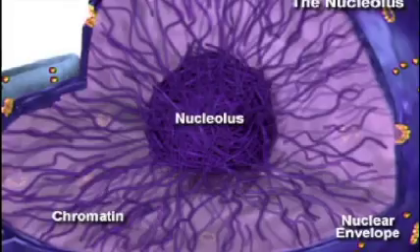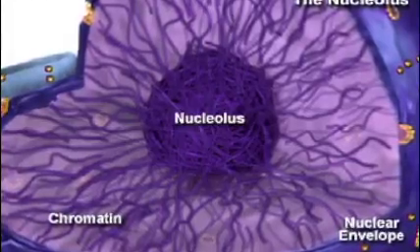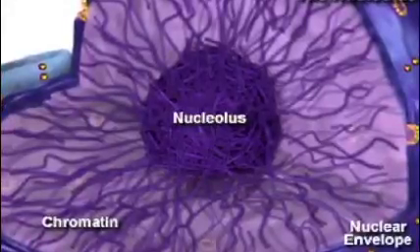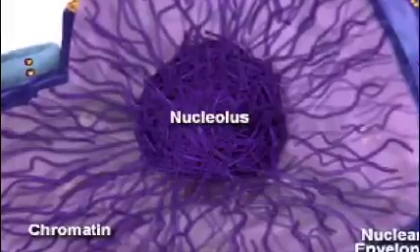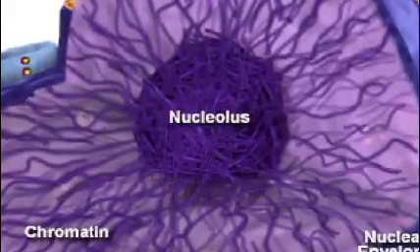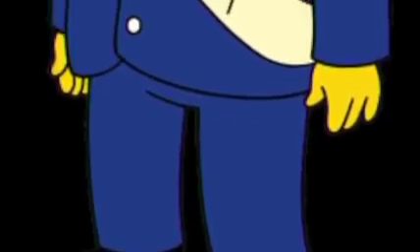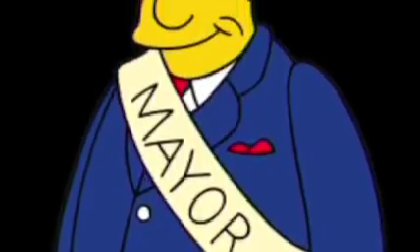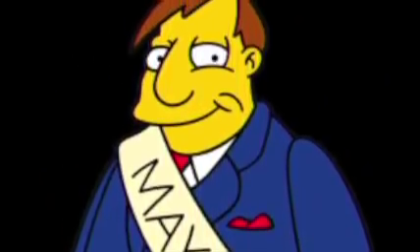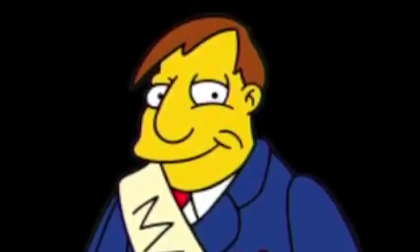The nucleolus is like the mayor. The nucleolus assembles ribosomes and is the biggest part of the nucleus. It contains information for cell replication in the form of RNA. The mayor of the city is the most important person in the city hall. While he doesn't make all the decisions, he creates the laws that make the city function, similar to the ribosomes that create the proteins needed for the cell to function.